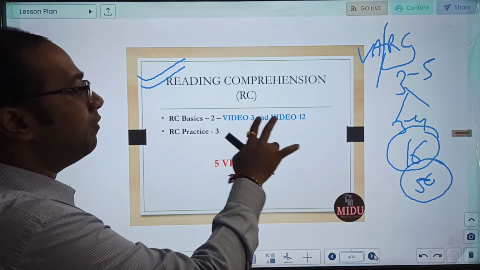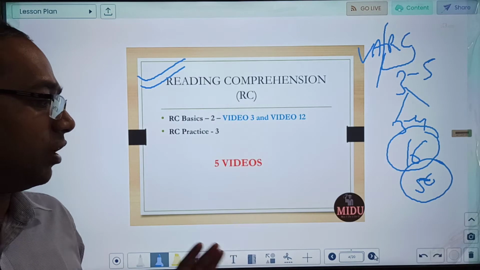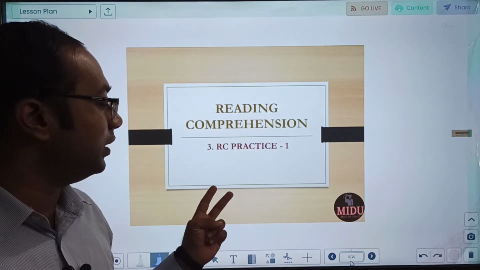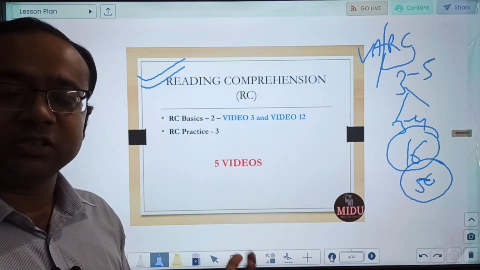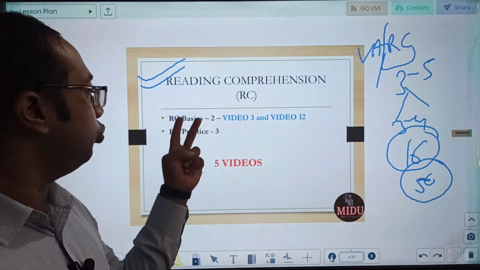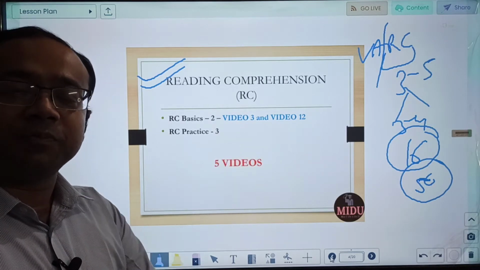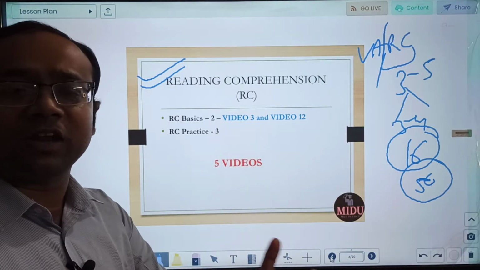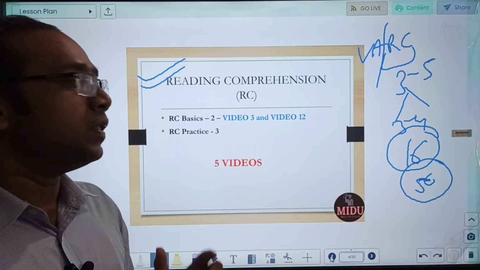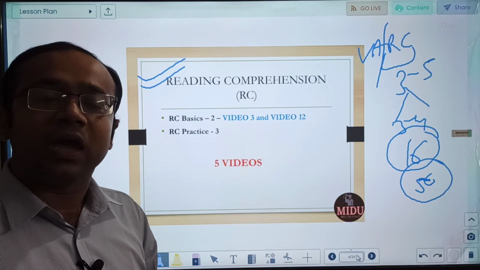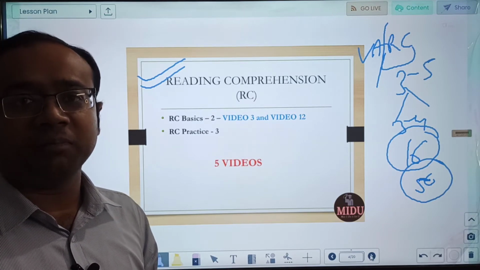We have already given you 2 videos. RC basics we have covered. The reason for keeping so few videos in such an important section is that RC is much about practice. So in the first 2 videos we told you the concepts. You can refer to our video number 3 to know the steps of how to approach a passage. Detailed steps were given and a sample passage was done. And video number 12 was about critical reasoning. Many a time in any passage, a critical reasoning question can be asked.